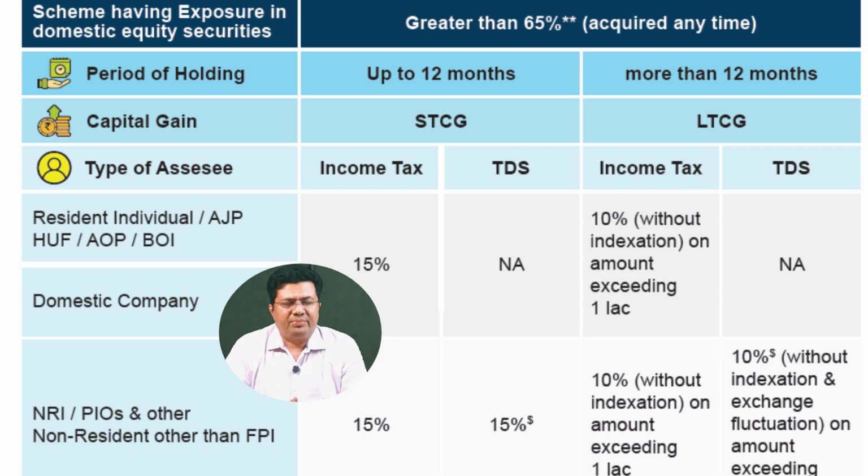When the holding period is up to 12 months, then a short-term capital gain tax will be applied and the tax rate is 15% of the profit. TDS is applicable for NRIs at the rate of 15%. When the holding period is more than 12 months, then 10% tax without indexation is charged over and above 1 lakh profit.